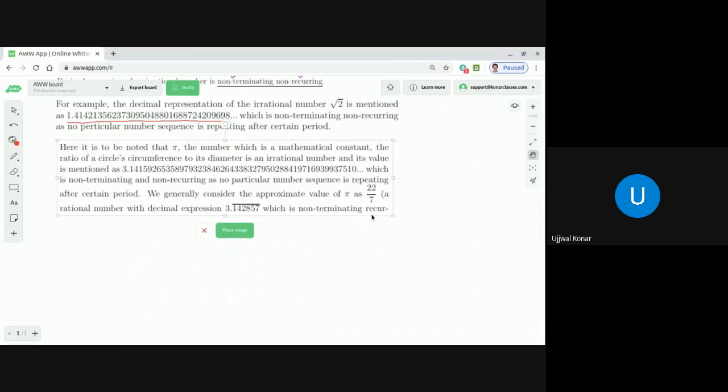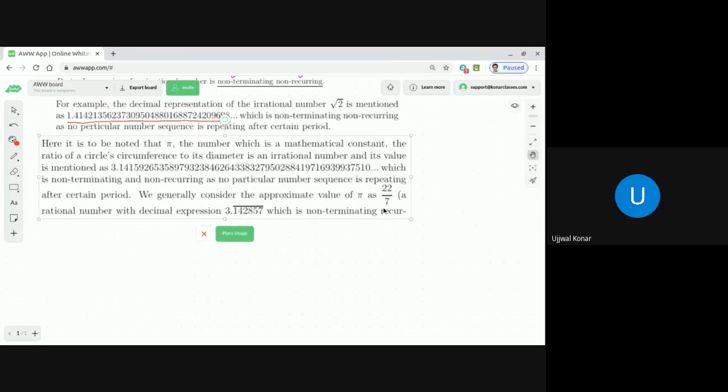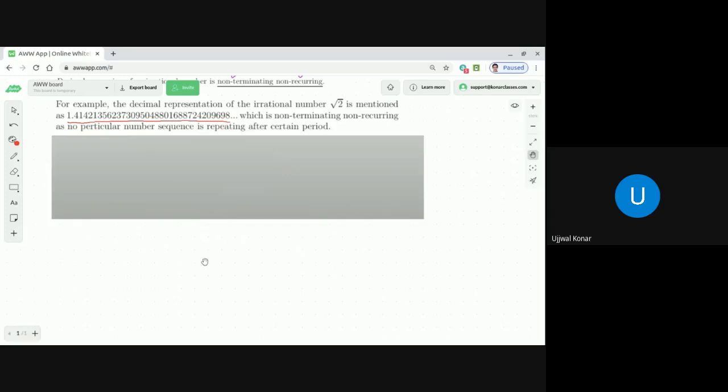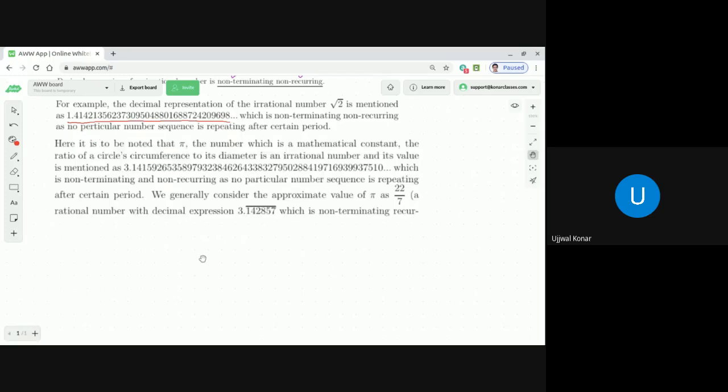It is to be noted that pi is a mathematical constant, and it is the ratio of a circle's circumference to its diameter. Correct, dear students?